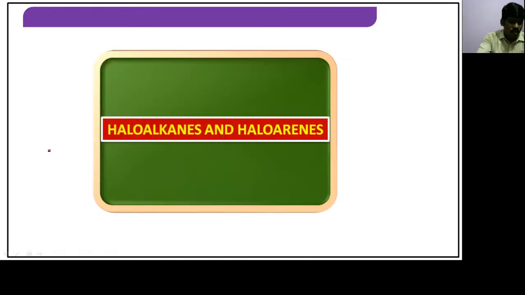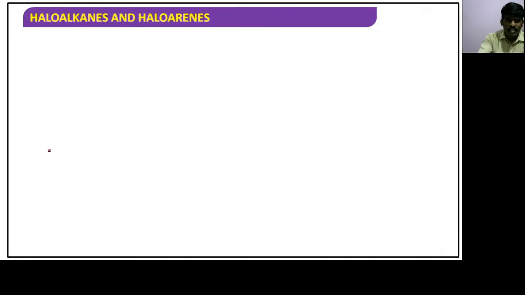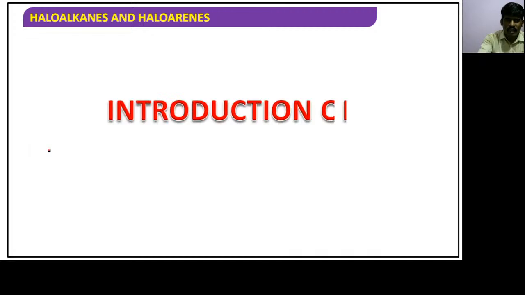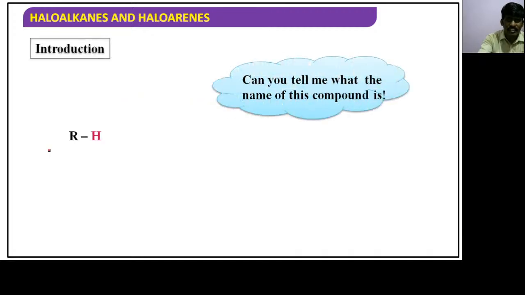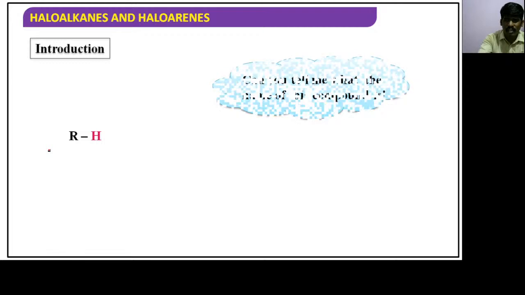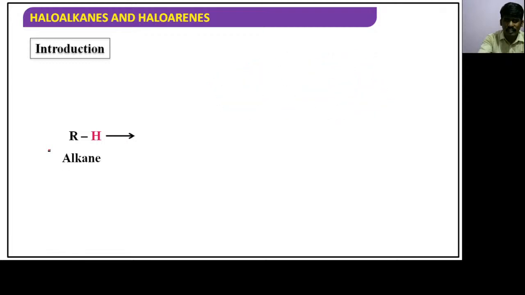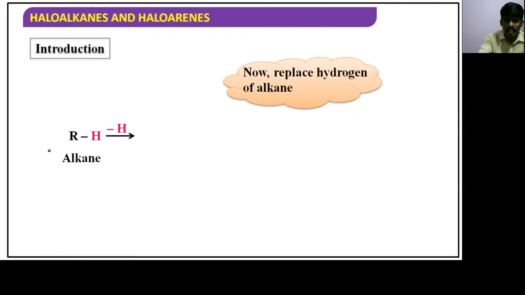Always. Yeah, that's great. So we are talking about introduction, right? If you observe it, they have given alkane. Yes or no? RH is nothing but alkane. Can you tell me what the name of the compound is? That is alkane. In this alkane, if you replace the hydrogen with halogen, which hydrogen are we replacing, children? This hydrogen we are replacing with halogen.